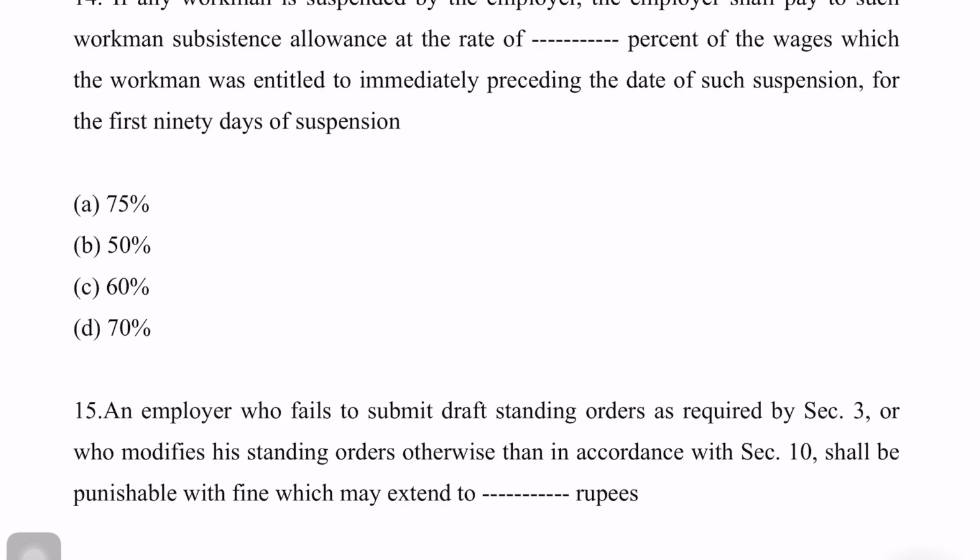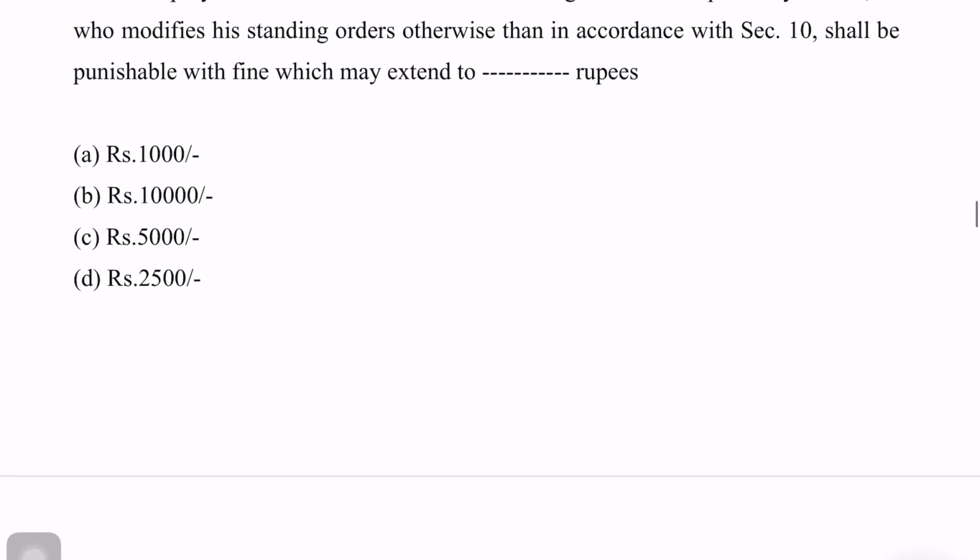Next question, number 14. If any workman is suspended by the employer, the employer shall pay to such workman subsistence allowance at the rate of how much percent of the wages which the workman was entitled to immediately preceding the date of such suspension for the first 90 days of the suspension. Answer to this would be 50%.